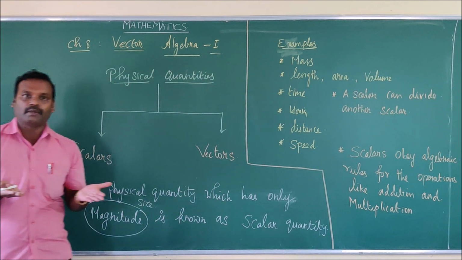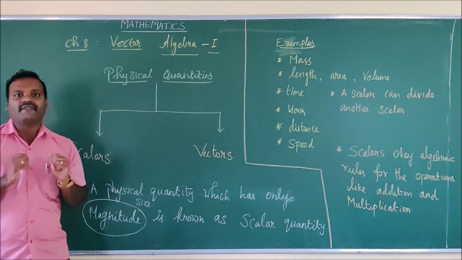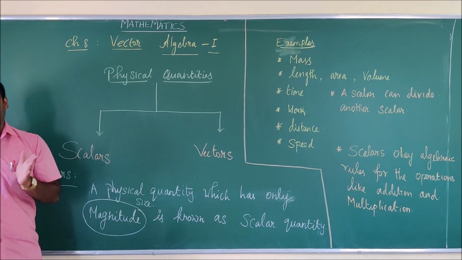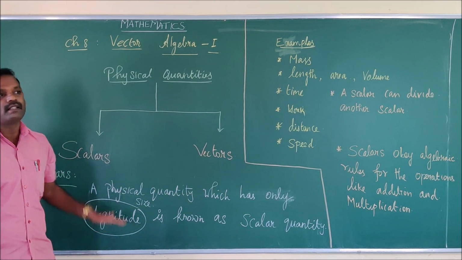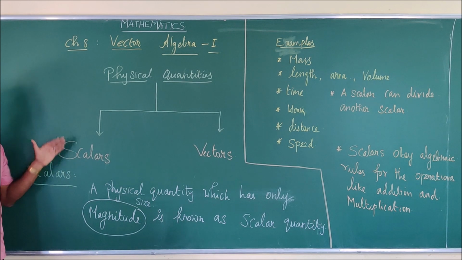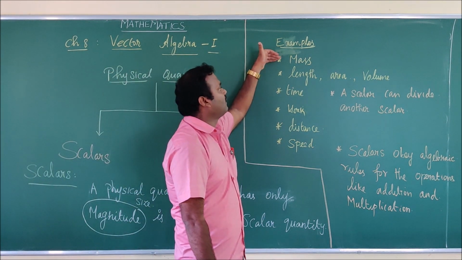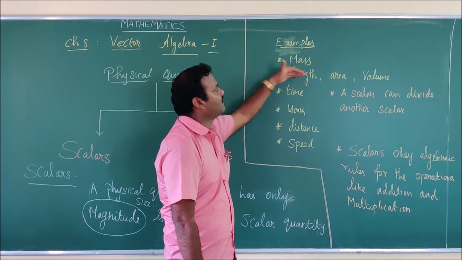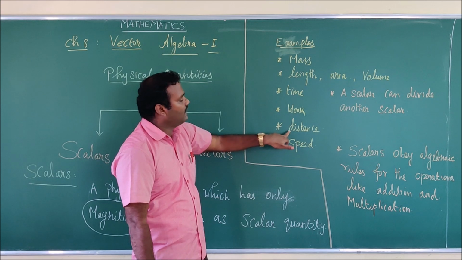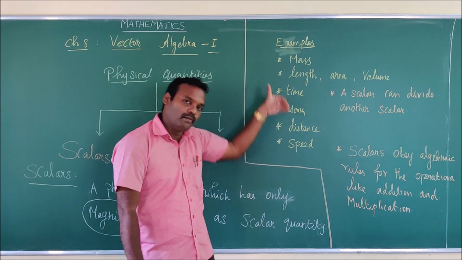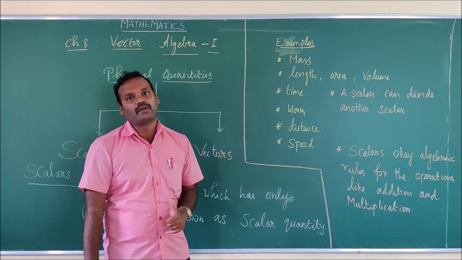If I say 5, it is a real number. We can say 5 is a scalar. If I say 7, it is also a scalar. So the magnitude is nothing but a real number. In short, scalars are also real numbers. Now, examples of scalars are mass, length, area, volume, time, work, distance, speed, and some more examples, that is temperature. It is also a scalar quantity.